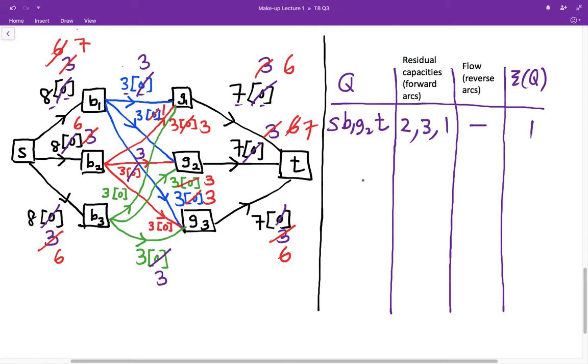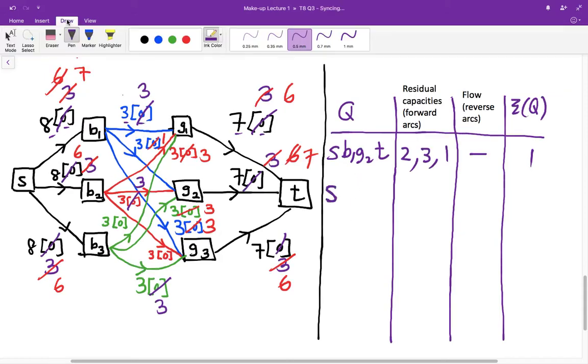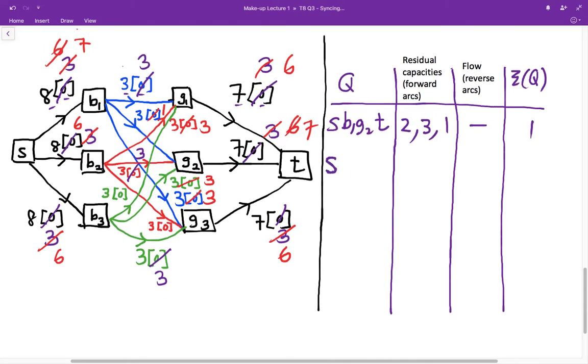Alright, there's another incrementing path, similar to the previous one. This time we have S, followed by B2, and G3, and T. Okay? The residue capacities are 8 minus 6, which is 2, 3 minus 0, which is 3, and 7 minus 6, which is 1.